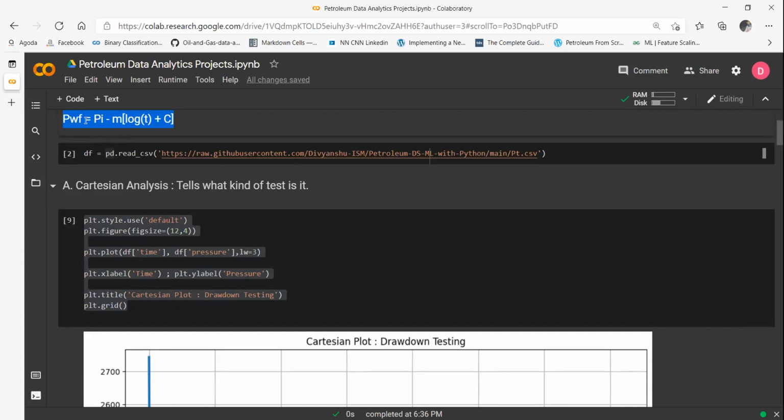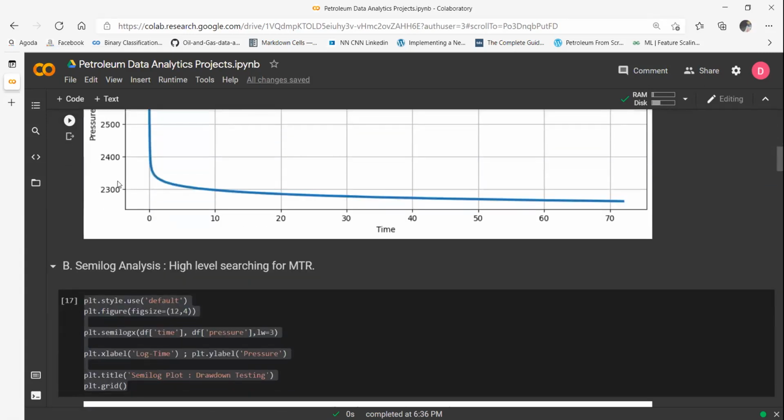And your main goal as a reservoir engineer or a well test engineer is to demarcate or find out the middle time region, right? And then once you find out the middle time region, you will be able to use the straight line. So the target is to find out that middle time region.